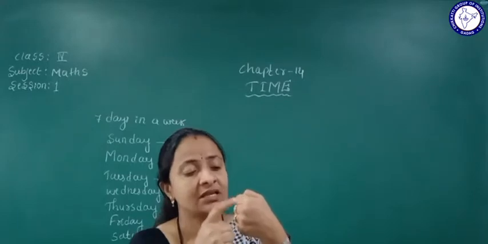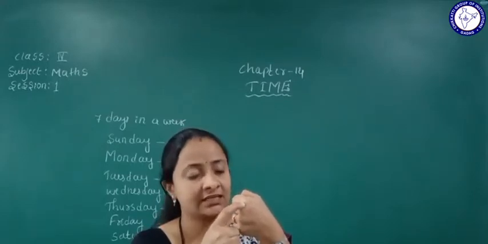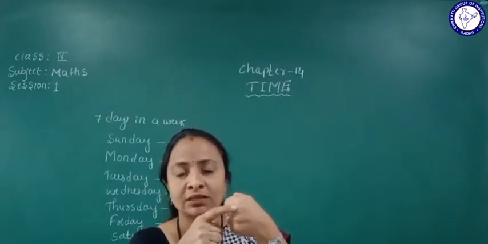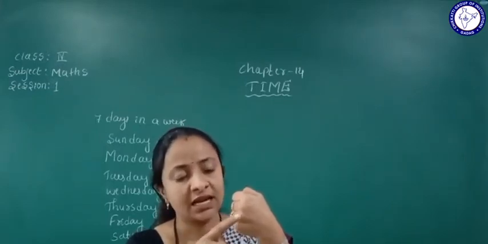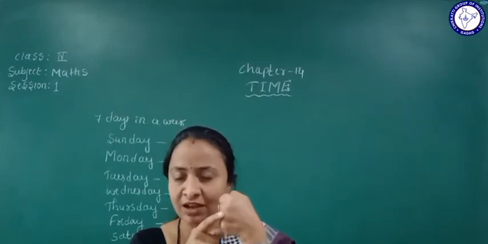Next, September has 30 days. October has 31. November has 30. December has 31. Understood this one?